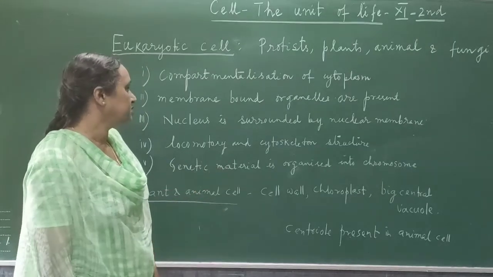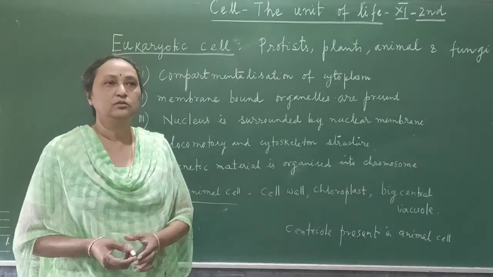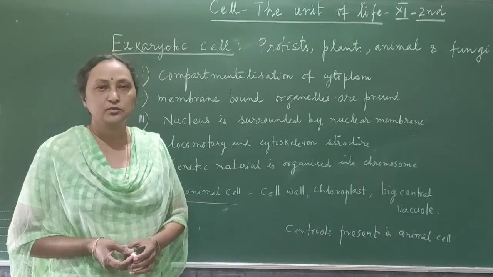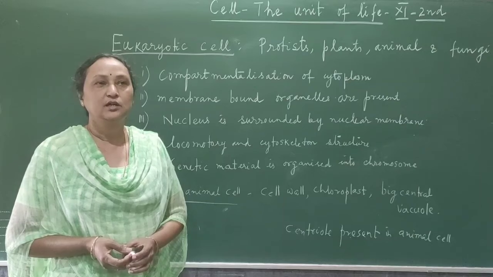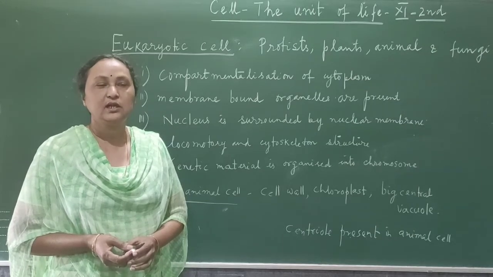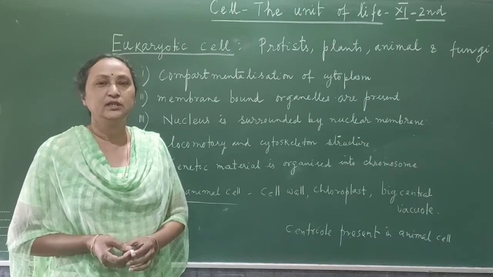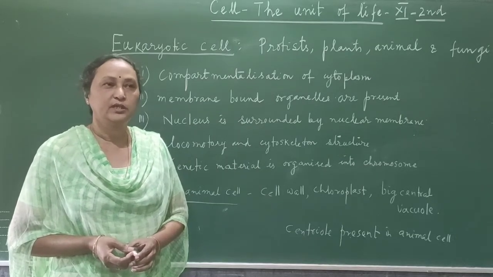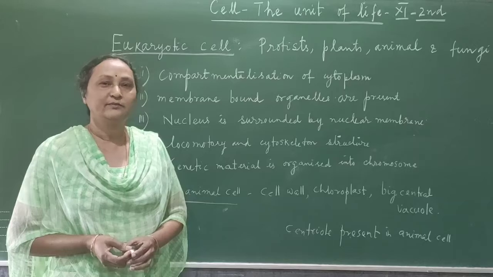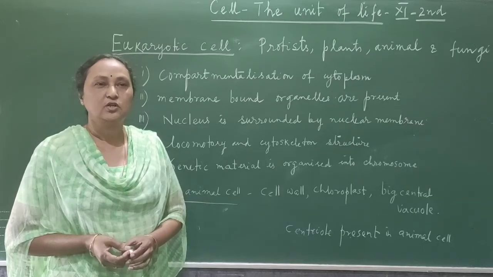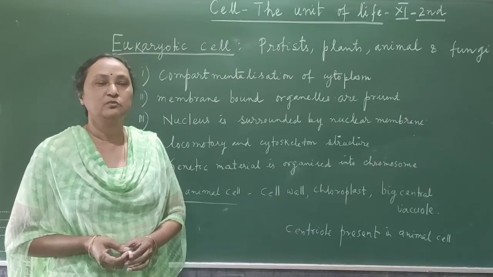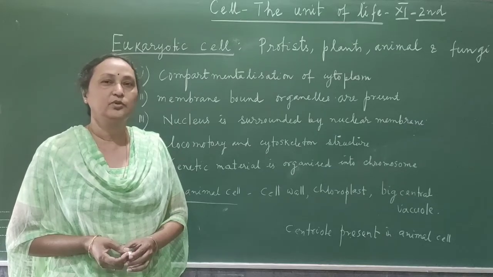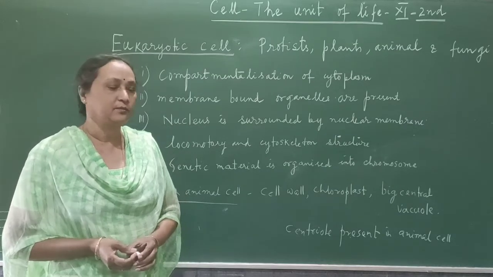Then genetic material is organized into chromosomes. As I told you, in the eukaryotic cell, the nucleus is a true nucleus with a double membrane nuclear membrane, and inside the nuclear membrane the DNA is present in the form of chromosomes. For example, if you take a human cell, then each cell has 46 chromosomes. DNA is organized in chromosomes where it is associated with a protein called histone protein.